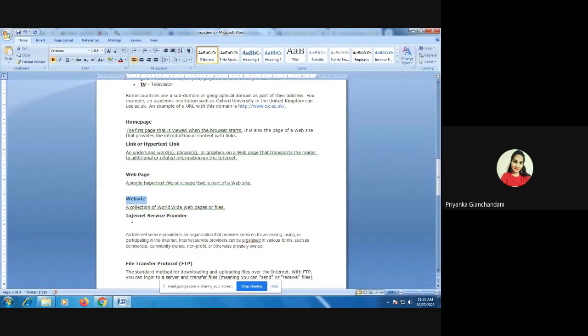With the help of HTML, what are we doing? With the help of HTML, we are designing web pages. So what is a web page? A web page is a single hypertext file or a particular page which is a part of a website, right? So what is a website? A website is a collection of files, right?